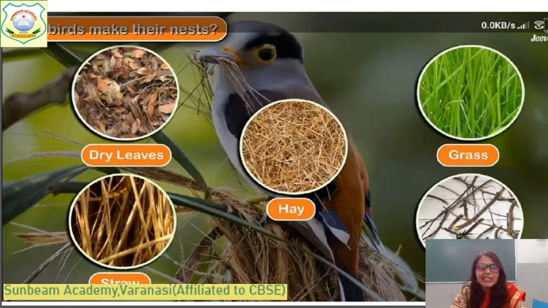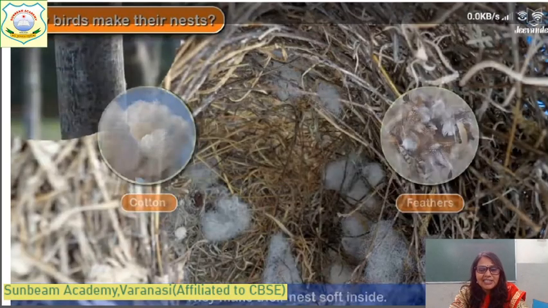It collects, and with the help of its beak it makes a nest. Today I will show you also two nests. Yes, and children, the birds make their nest soft inside also. Inside she also keeps some cotton and small dry grass, feathers. Because there are many feathers, na? Cotton and feathers she keeps inside to make a cushioning, to give a cushioning to newborn babies. How caring she is, na? We take care of our children, just young ones, infants, just like that.